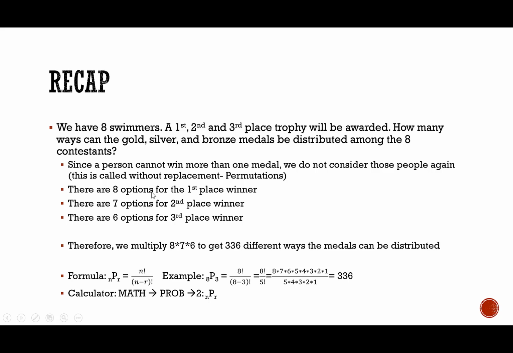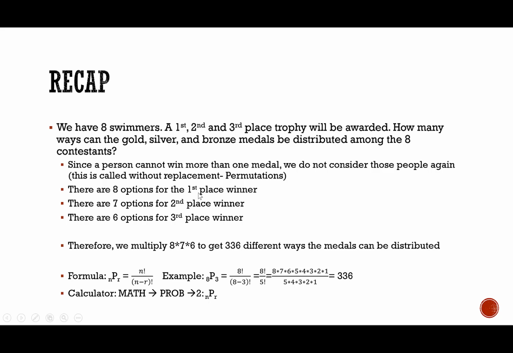So let's just recap this. Here's our question again. We have 8 swimmers. A first, second, and third place trophy will be awarded. How many ways can the gold, silver, and bronze medals be distributed among the 8 contestants? So since a person cannot win more than one medal, we will not consider that person again. This is called without replacement, and when we do not replace a person in the calculation, that's called a permutation.